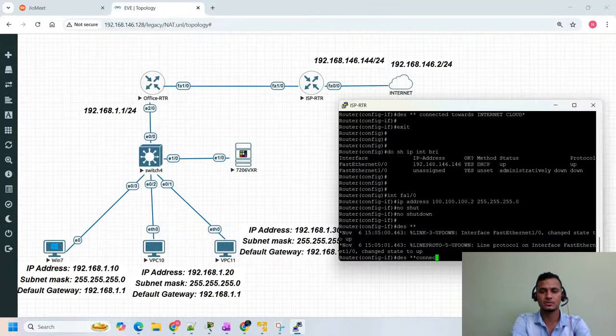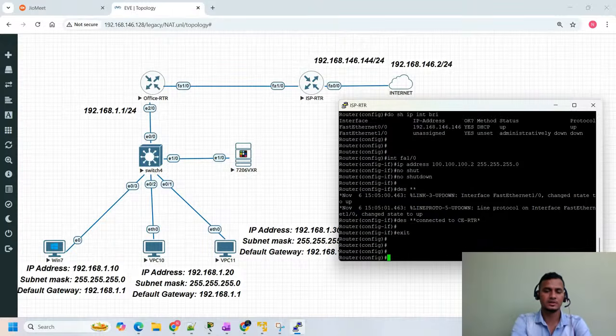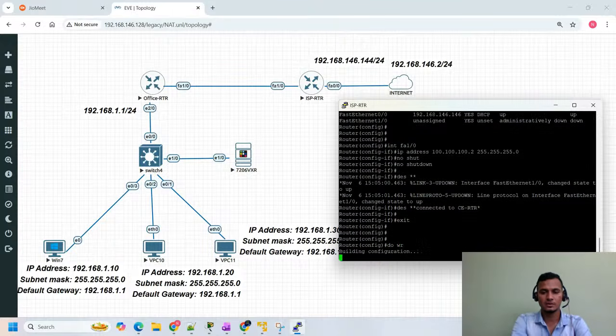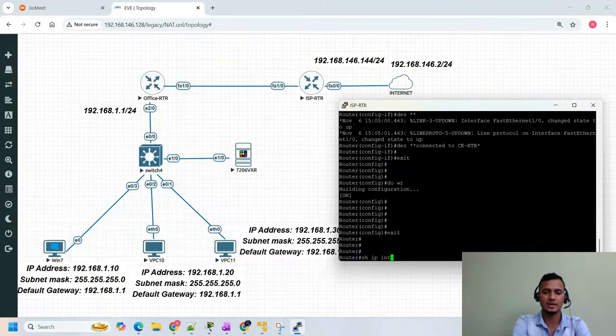The description is connected to CE router, right? CE means customer edge, hyphen RTR. Just see now, do write to save the configuration. The command is do write. So I'll check now show ip int brief.